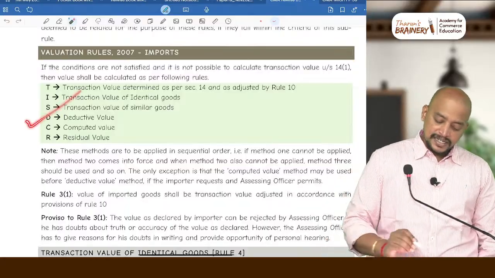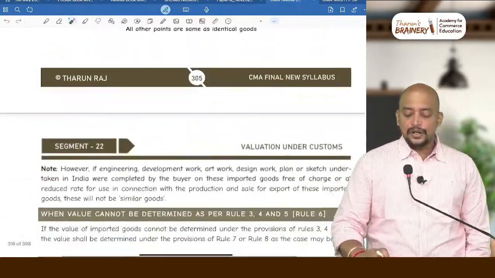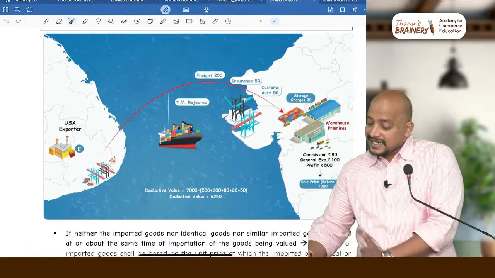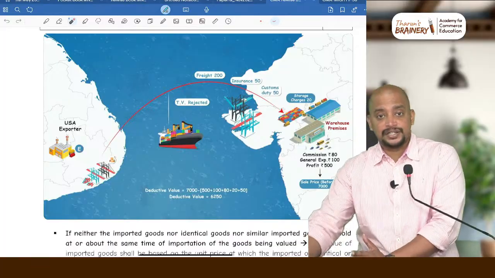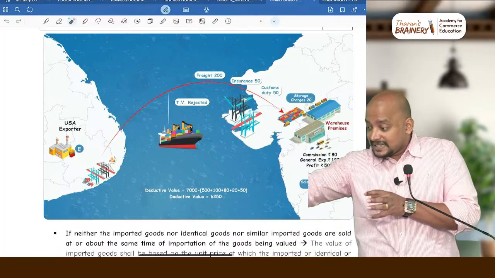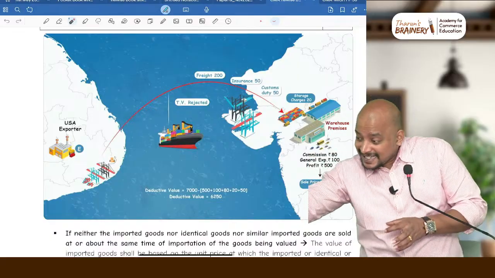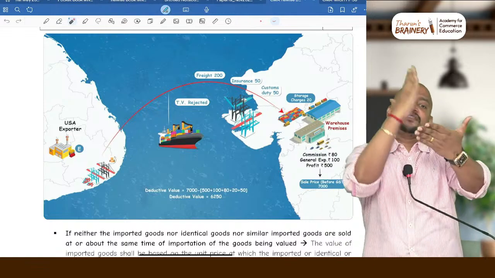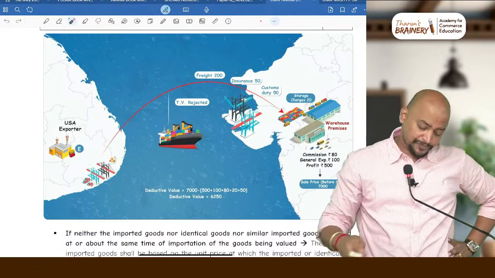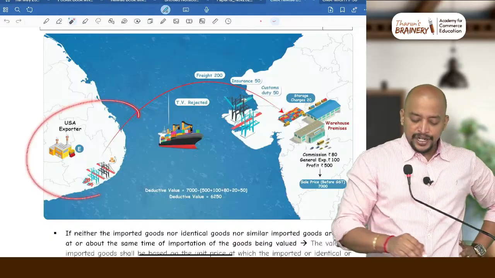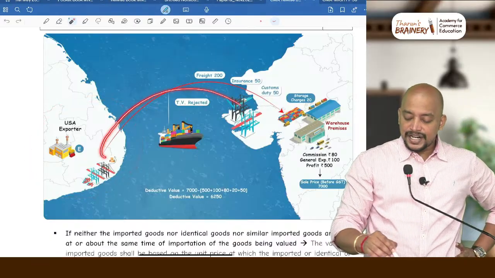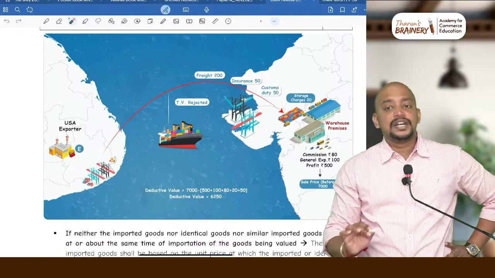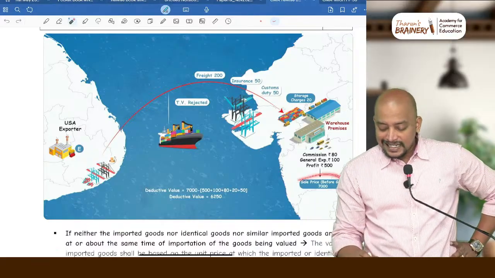In that, we are now discussing what deductive value is. The logic is simple. I need the price prevailing at the time of importation. So I see the selling price in India after importation. I have imported, and the product is being sold. So I take the selling price and do the back working. I do the reverse working, go back and arrive at the price at the time of import. For example, I am an importer importing from USA, and these goods are coming to India, and in India I keep the goods in a warehouse, and thereafter I am selling the goods from the warehouse at, say, 7,000 rupees.